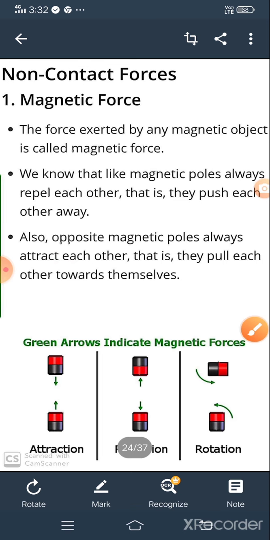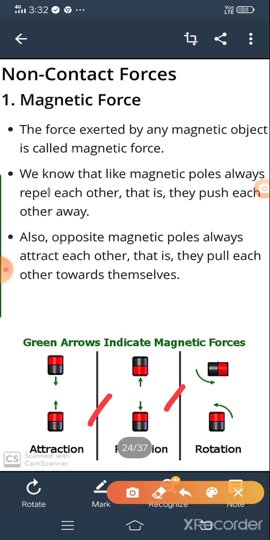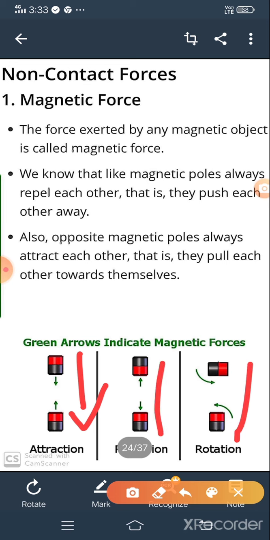Just observe these diagrams: attraction, repulsion and rotation. Observe which one is attraction, which is repulsion and which one is rotation.